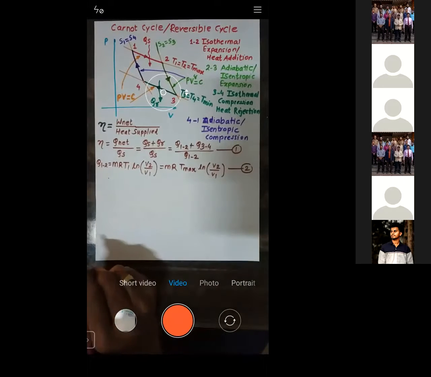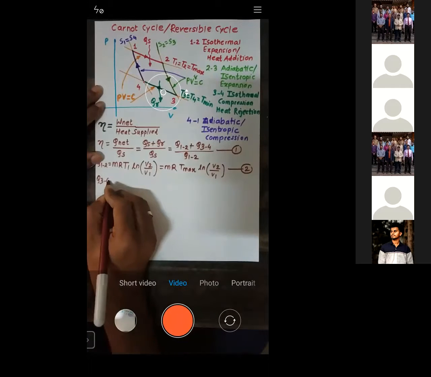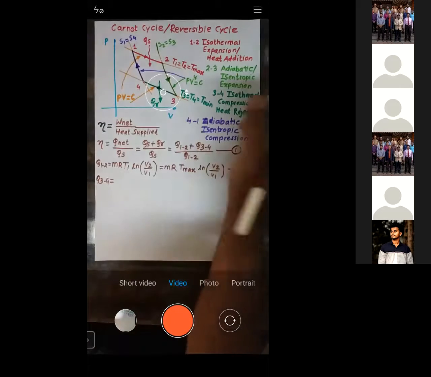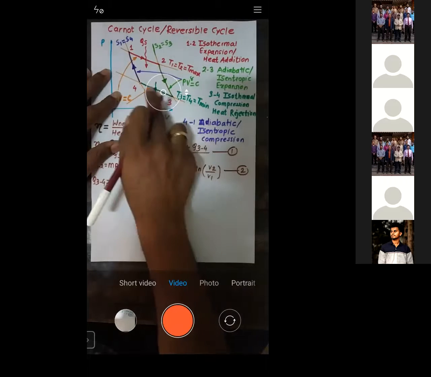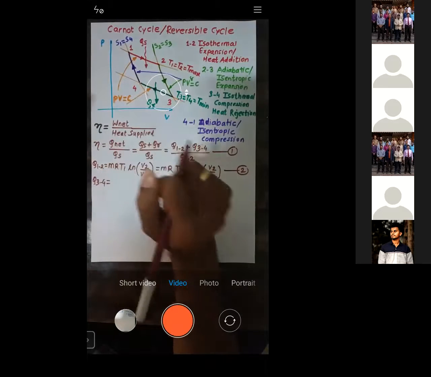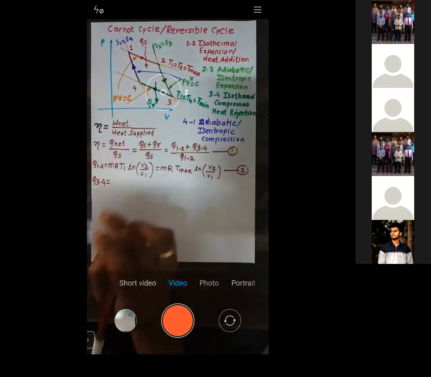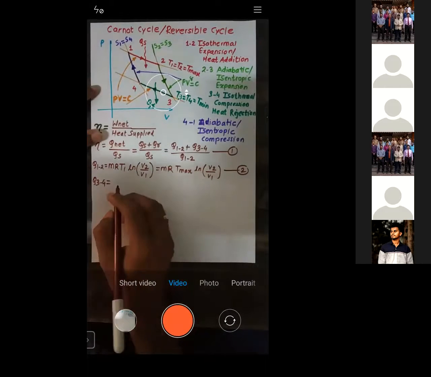Now calculate Q3 to 4. How to calculate heat transfer during 3 to 4? See, 3 to 4 is again an isothermal process. So again, in an isothermal process, heat transfer is equal to work transfer. Right? Heat transfer is equal to work transfer. How to get that? I will just write down again.